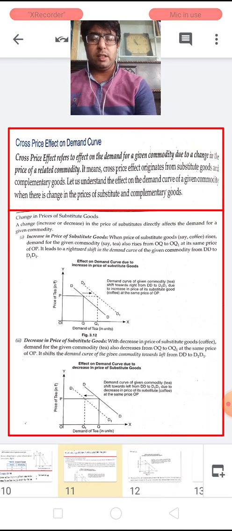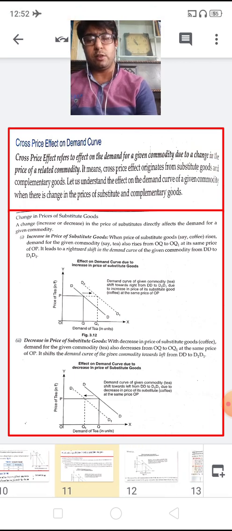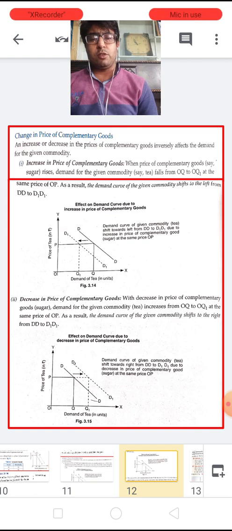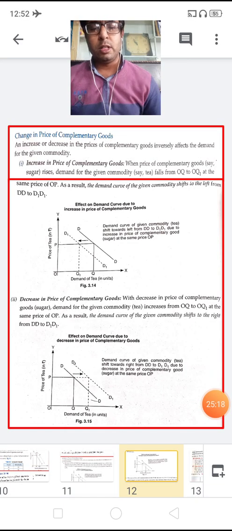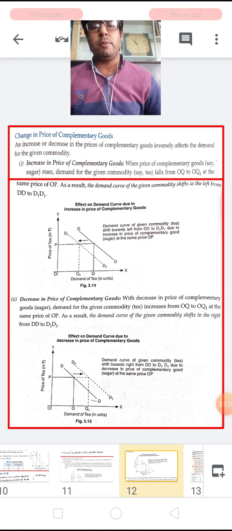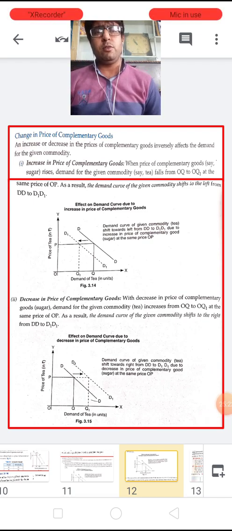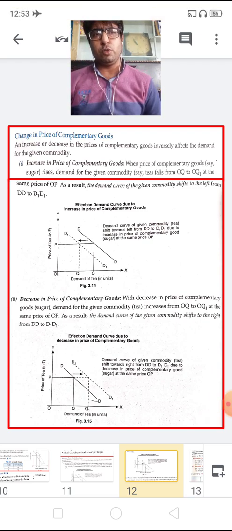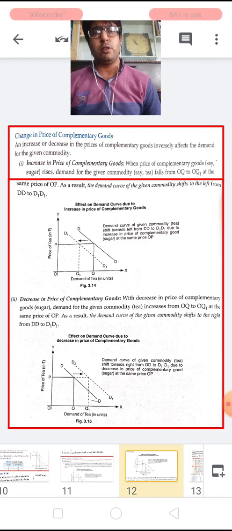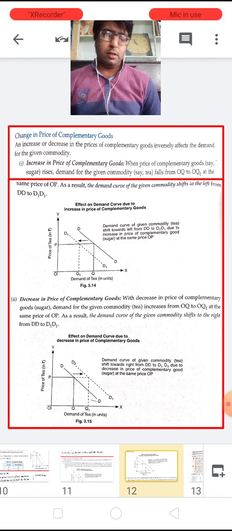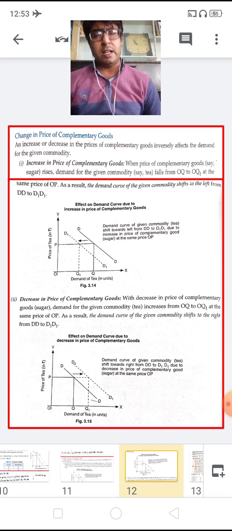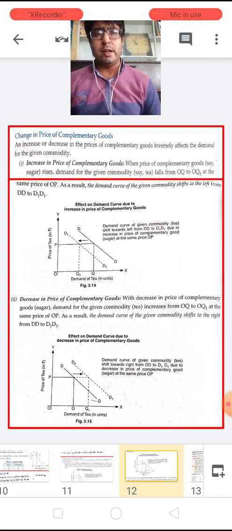Now let us learn the next, cross price effect of complementary goods. Now children, what are complementary goods? Complementary goods are those goods which are used together to satisfy a particular want. We can also say they are goods which are used combinedly to satisfy the need of a consumer.